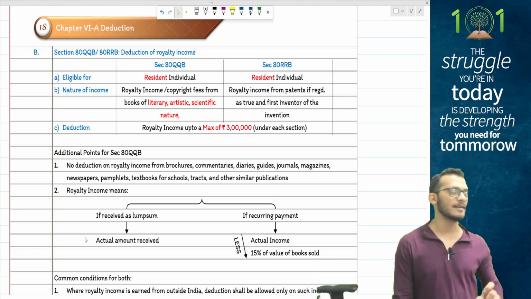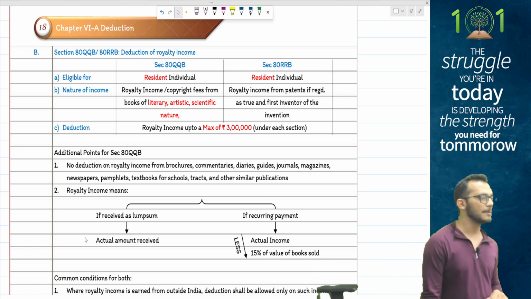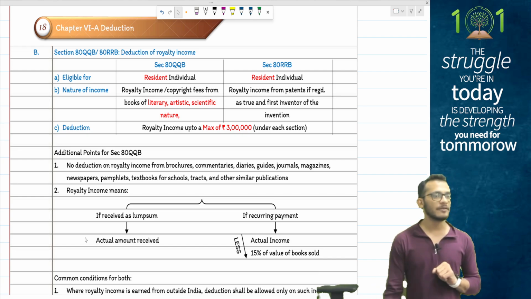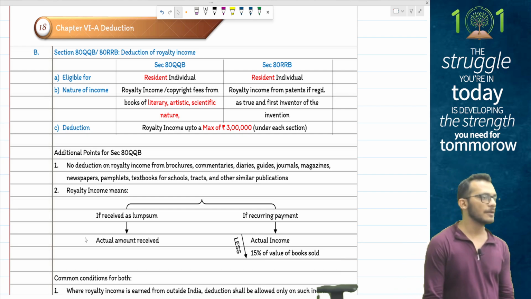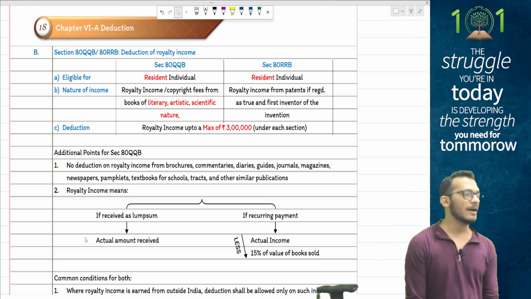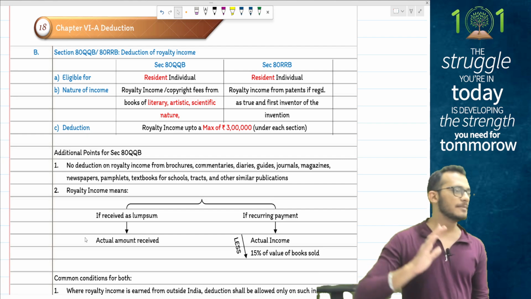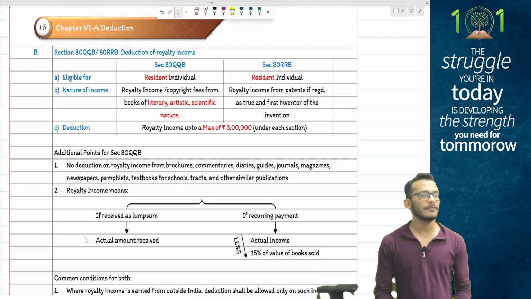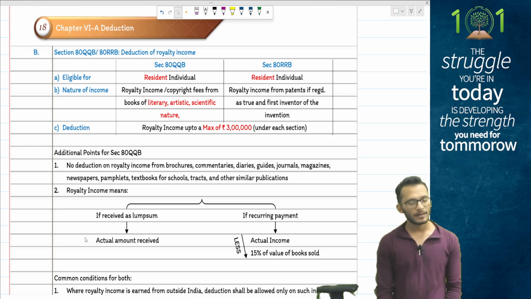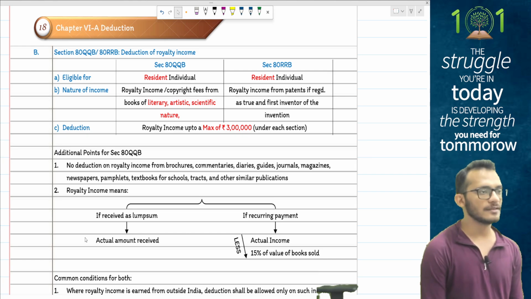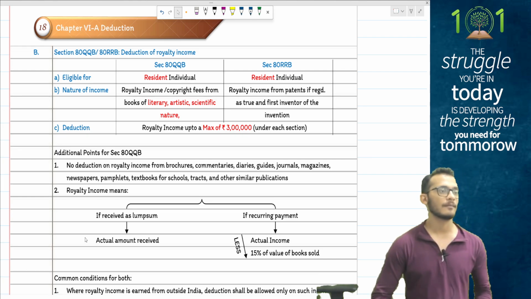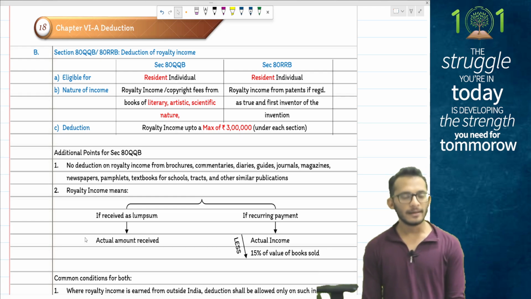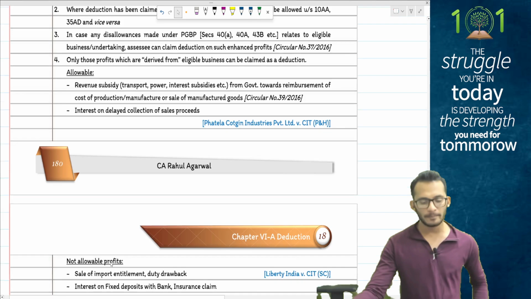So the steps to be followed are as follows, people. Step number 1, whatever royalty you have, tax it in PGBP. Step number 2, whatever royalty you have received, allow deduction only up to 15%. Step number 3, restrict this to the amount which is received within 6 months from the end of the previous year. Step number 4, whatever amount you have, reduce the expense which you have already claimed under PGBP or IFOS. Step number 5, whatever answer you have, compare that versus 3 lakhs, whichever is lower is your deduction eligible under QQB or RRB. Again, these sections are only applicable if you are following the alternate tax regime, and will not be applicable if you are following the default tax regime.